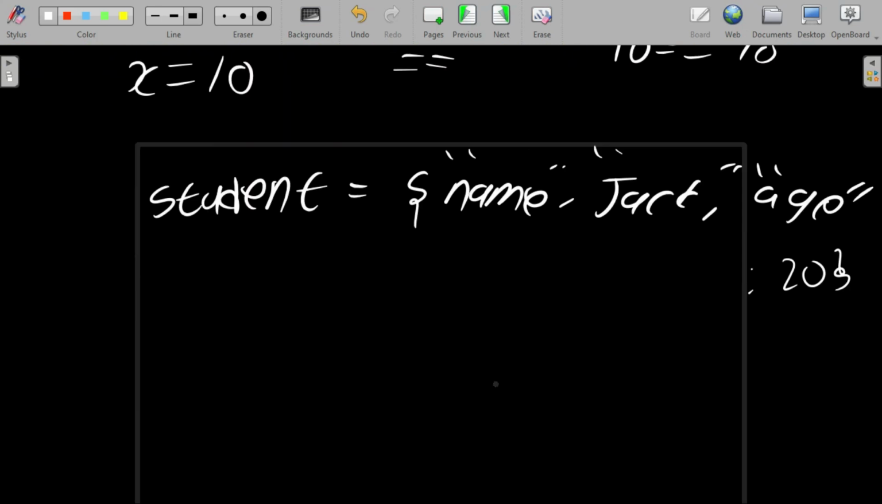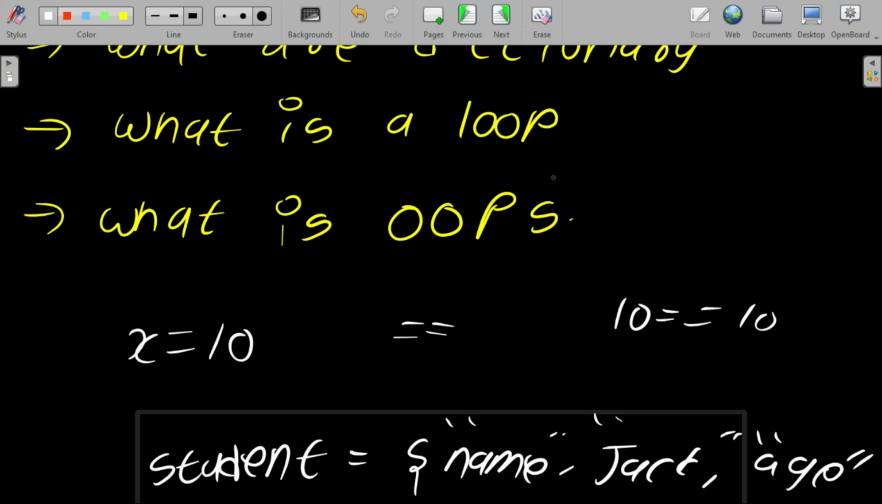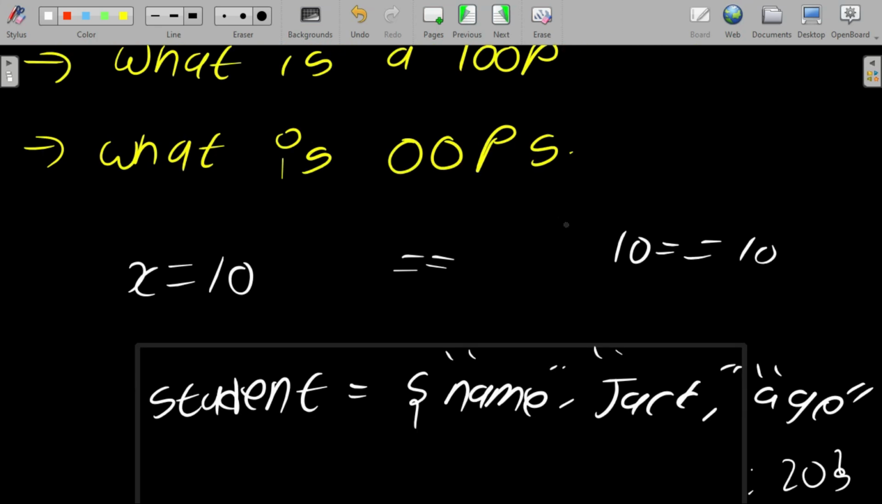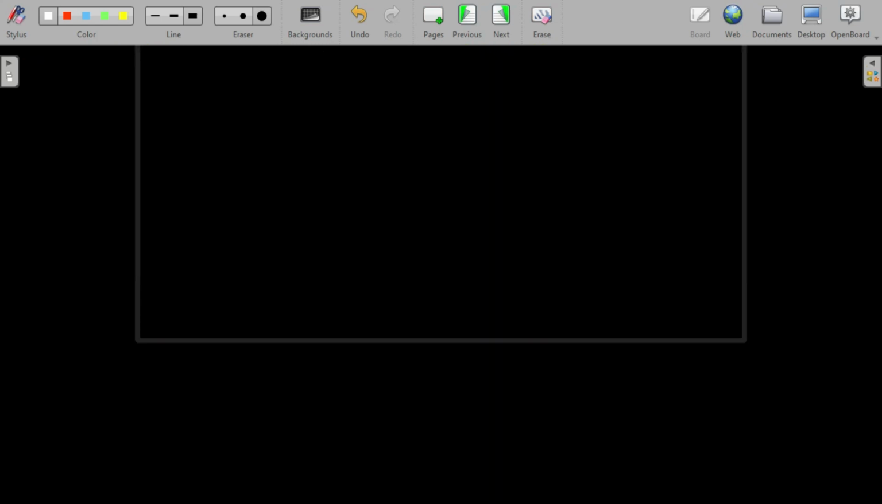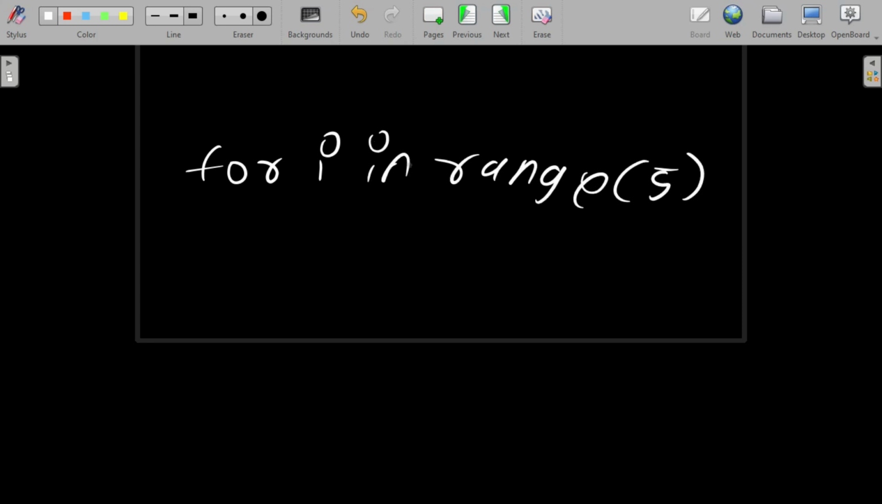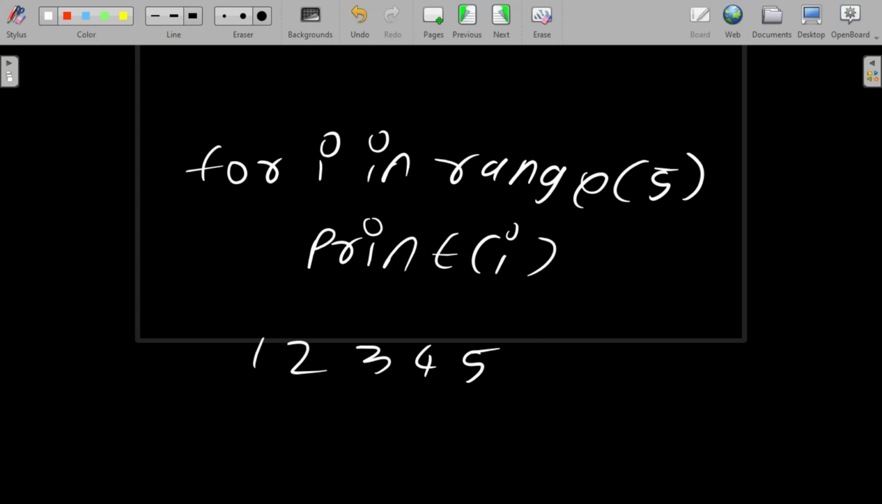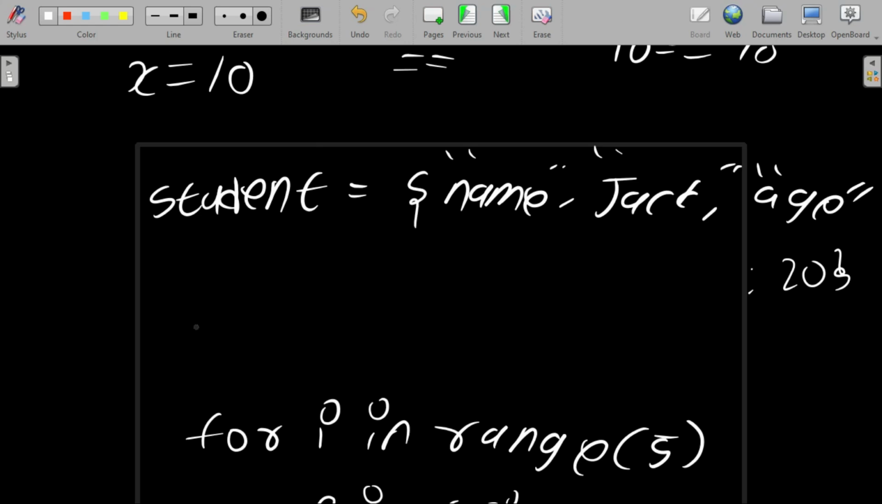Let us move to the ninth question. What is a loop? A loop repeats a task multiple times. For example, let me write again: for i in range 5, let me take 5. We're going to print i. Now it's going to print 1, 2, 3, 4, 5. Sorry, it's going to print 0 also. Two common loops are the for loop and the while loop. Now we are going to the last question of the day.